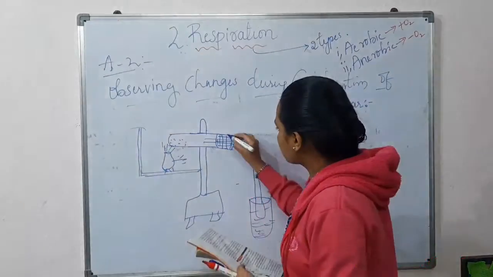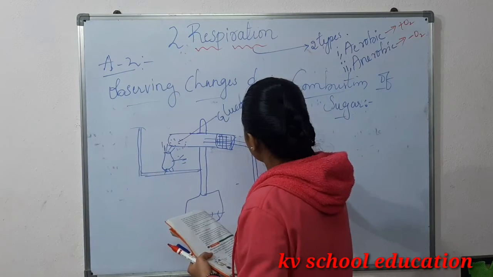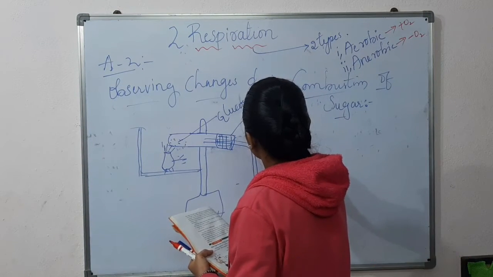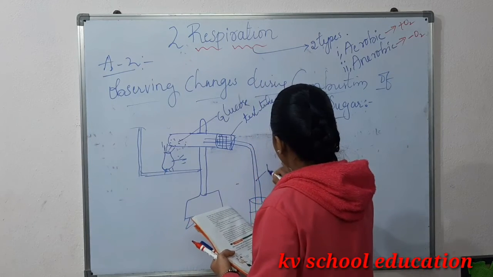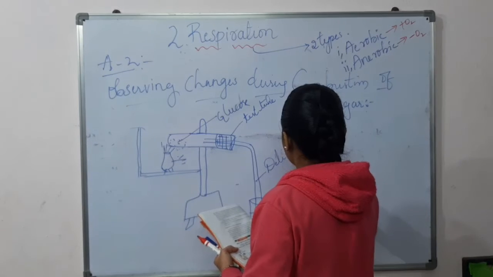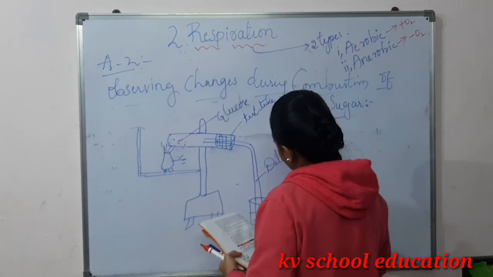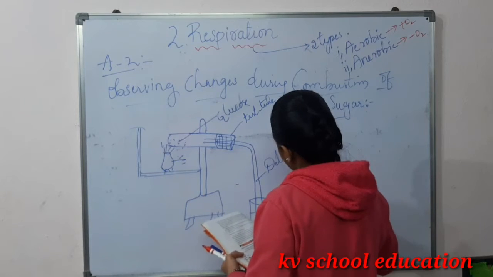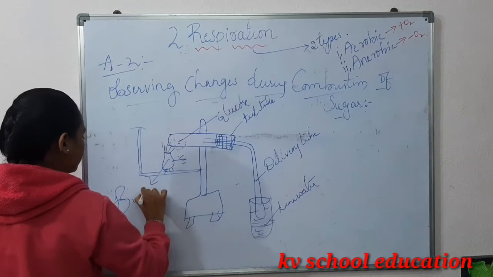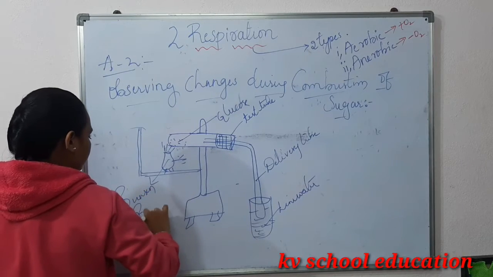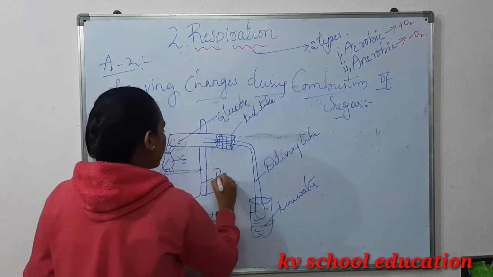So what is this? This is the glucose. Test tube, delivery tube, lime water, Bunsen burner. Okay, this is the retort stand.